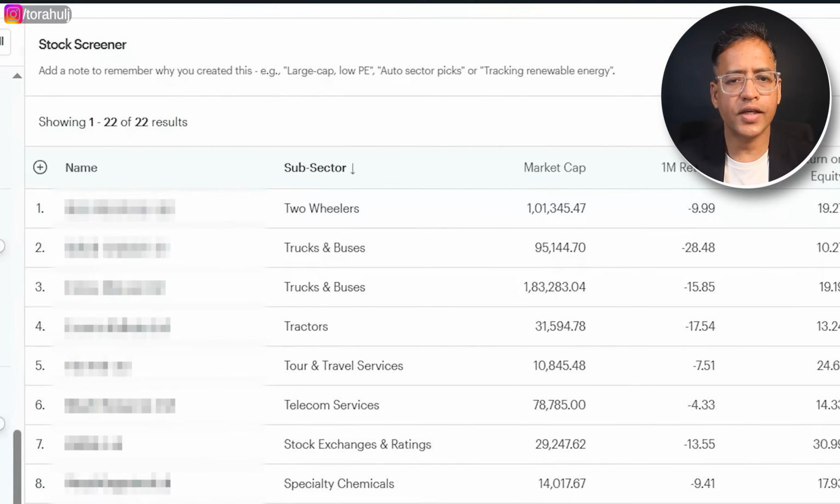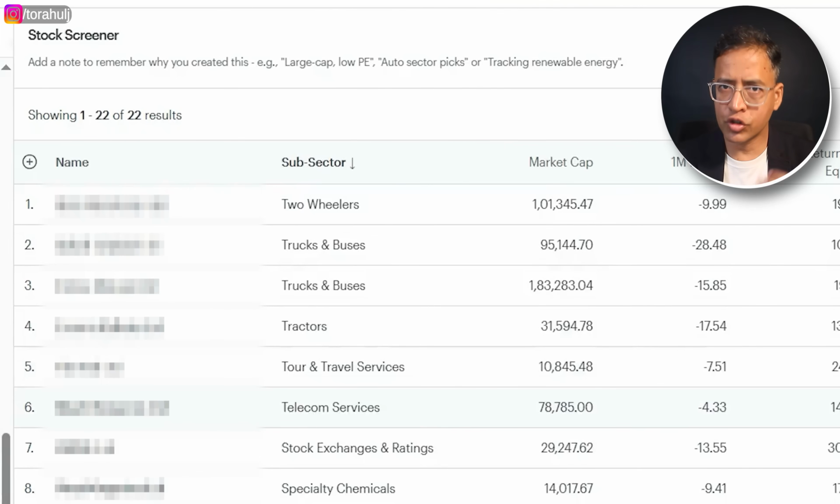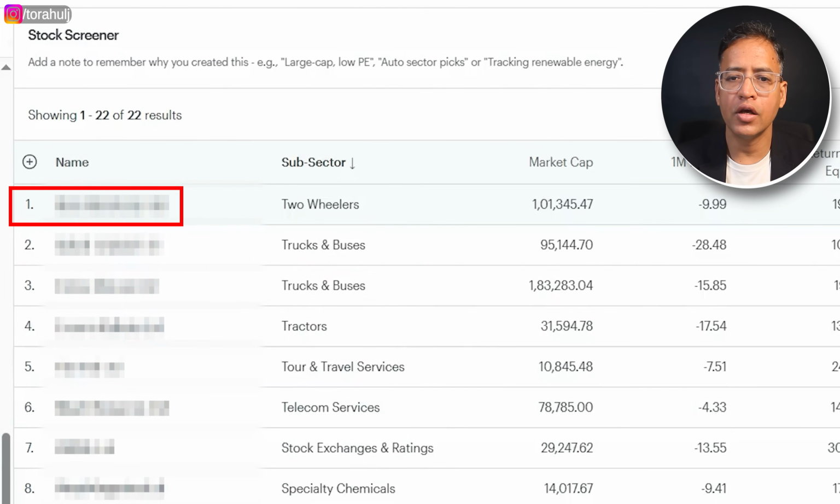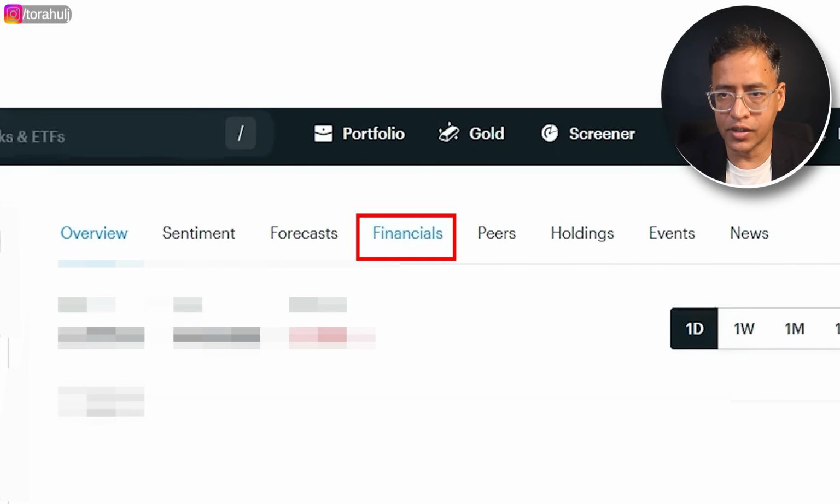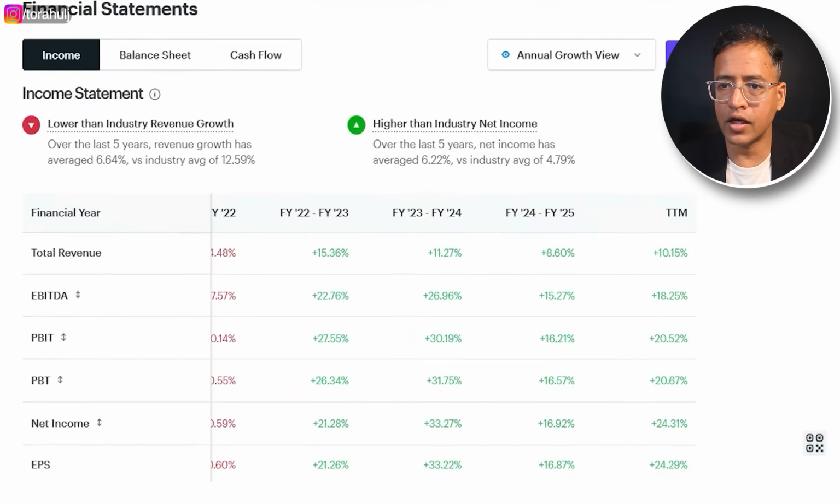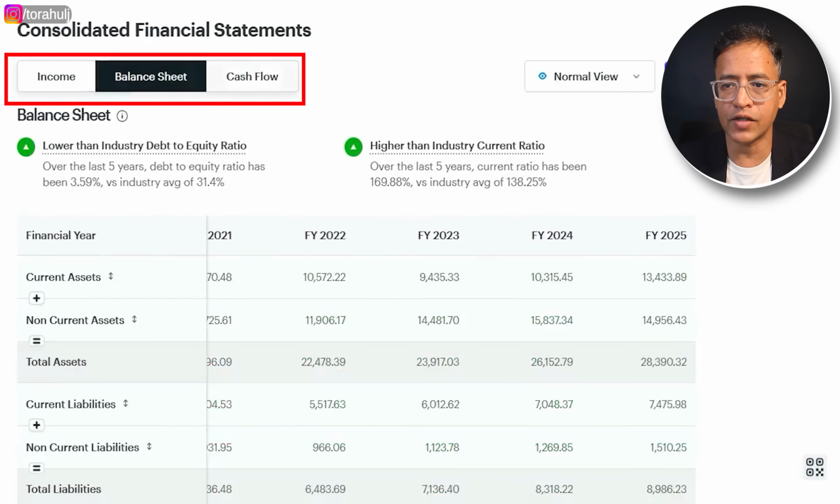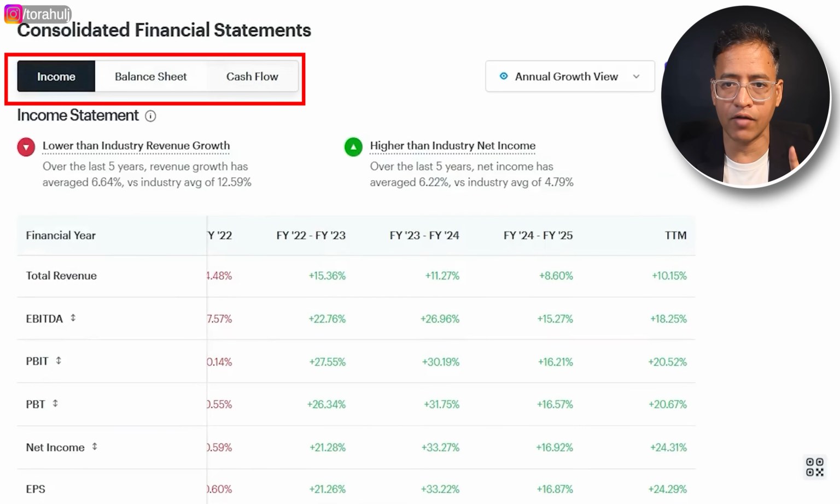So what I'm going to do is select one of these companies and show you how I will go about looking at that company. Let me click on this particular company here, and I'll open it in a new window. The first thing that people look at is the price points, but you know what, ignore the price point for a minute. Straight away go into the financials. Go to financials and here you will see income, balance sheet, cash flow, etc. All of that information is there in one place.